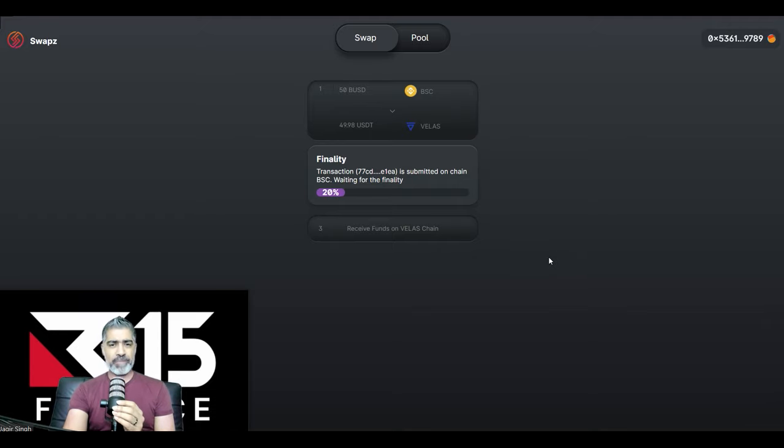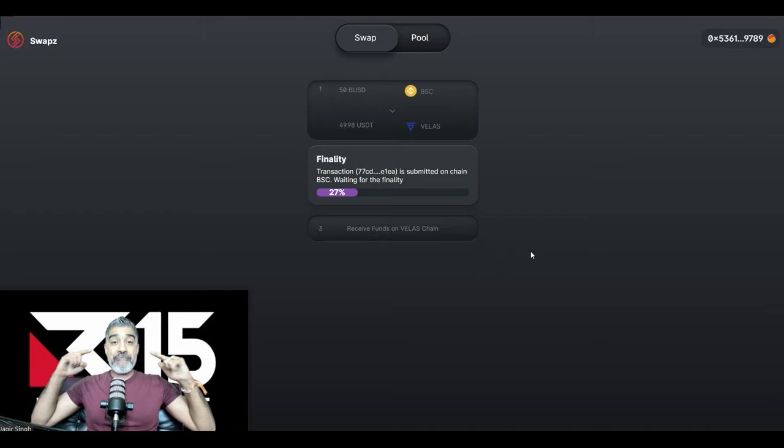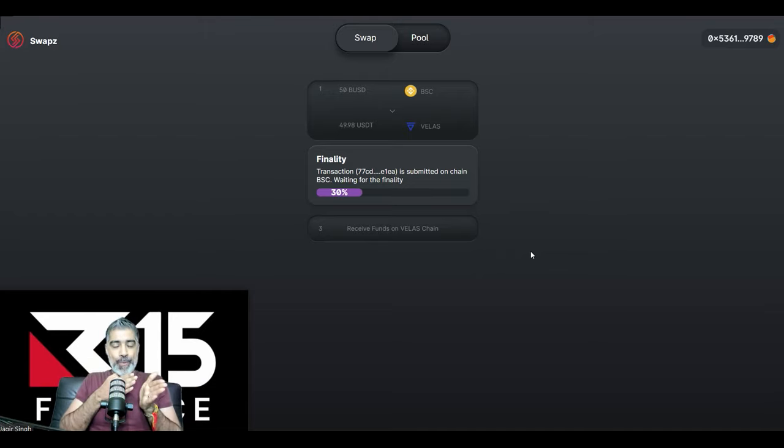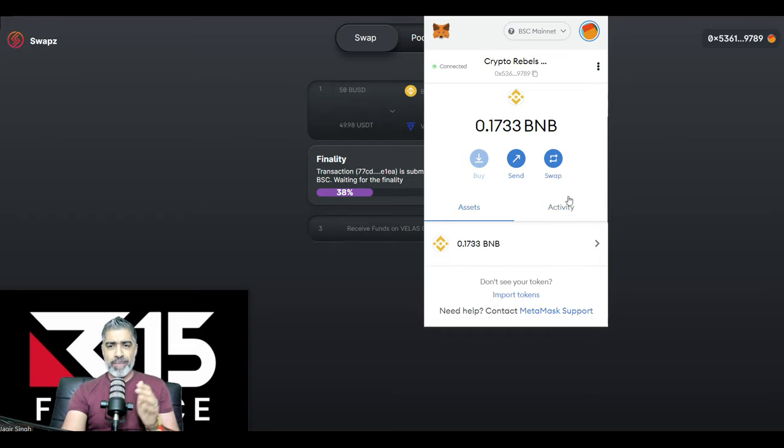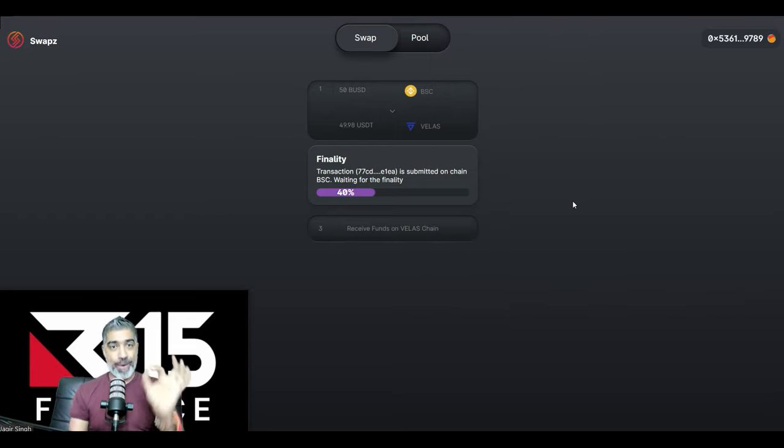You're going to see it in a second, which is going to allow us to switch the network on the swaps platform, but then also add USDT to the Velas blockchain. One of my favorite things about the Velas blockchain is when you look at our wallet right now, it's not on Velas yet. Maybe I didn't show you this. I wanted to show you my Velas. In my wallet right now, I've got 0 Velas. When we bridge over some tokens onto the Velas blockchain,